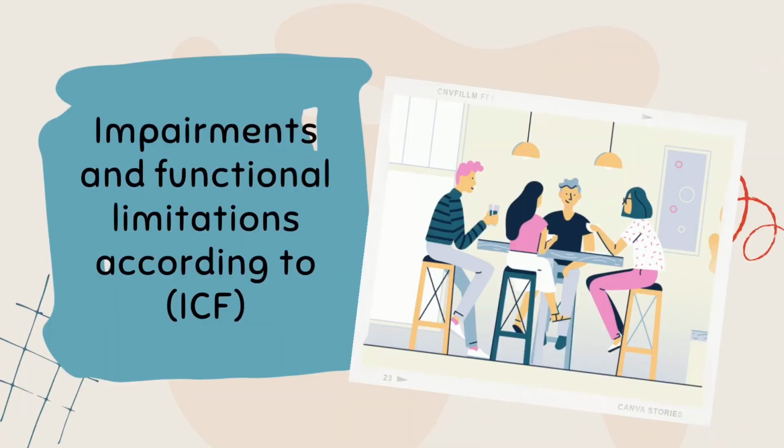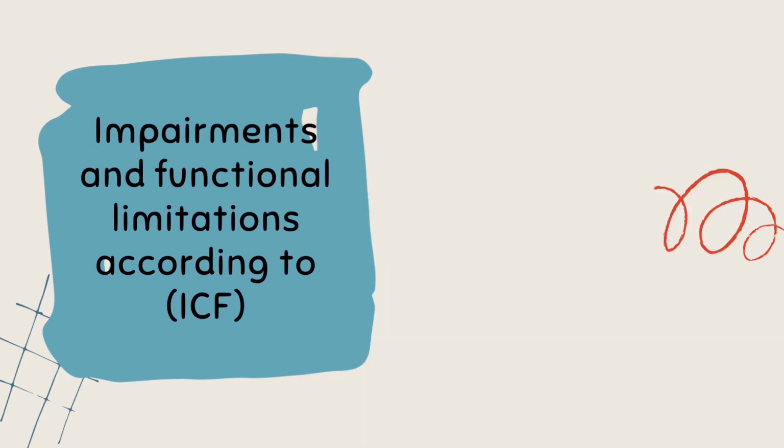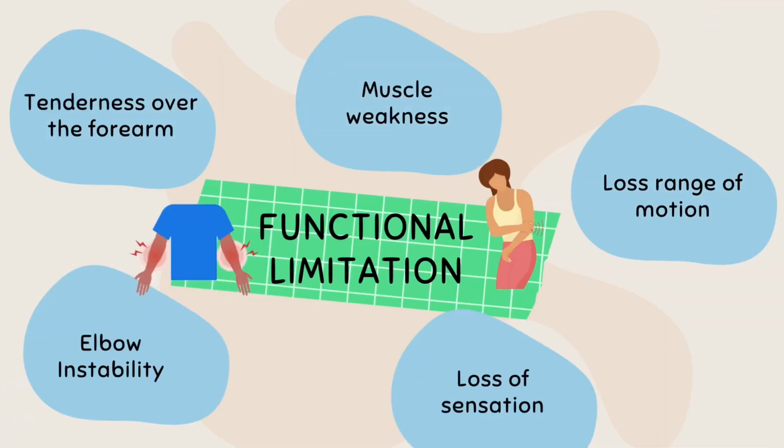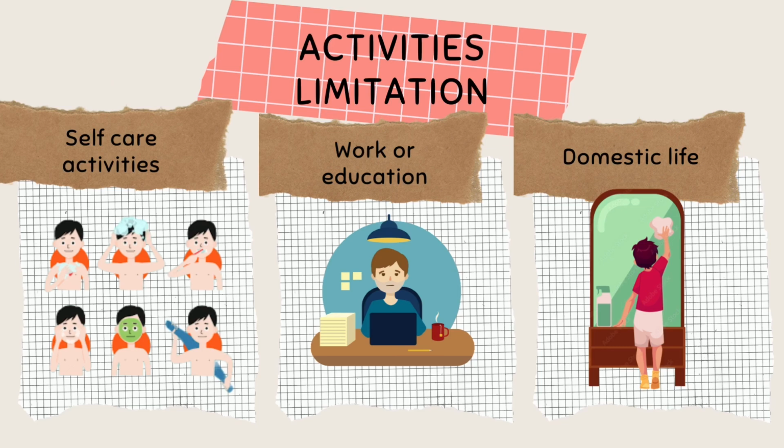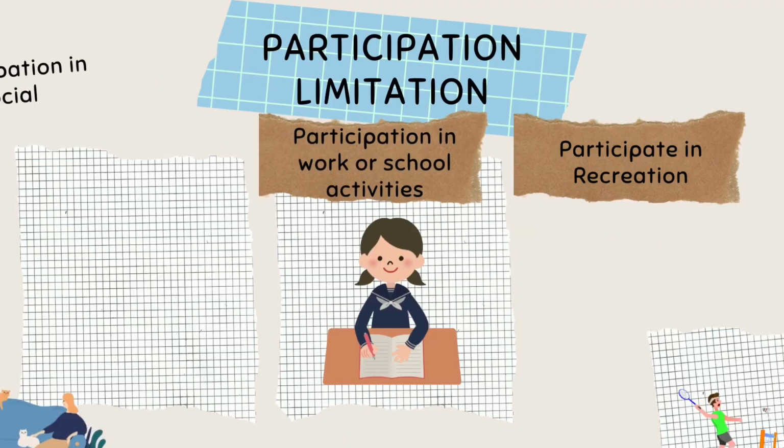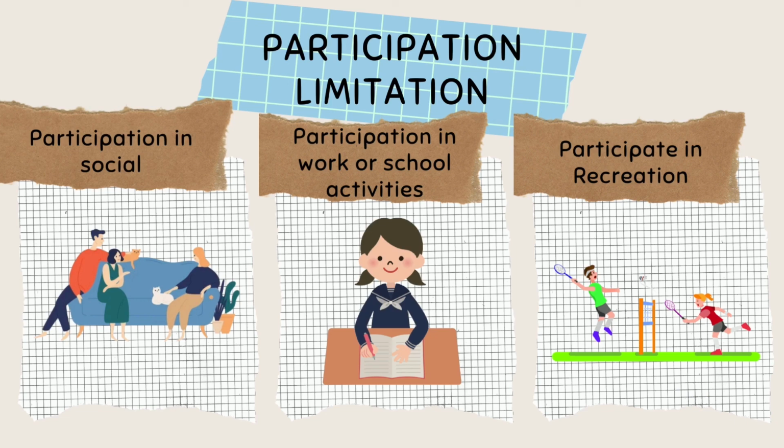Now, we will look into the impairments and functional limitation according to ICF. For functional limitation, the patient will have tenderness at the forearm, muscle weakness, lost range of motion, loss of sensation, and elbow instability. These impairments will lead to limitation to activities such as self-care activities, work or education, and domestic life. And lastly, the patient will have difficulty to participate in social activities such as meeting friends and family.